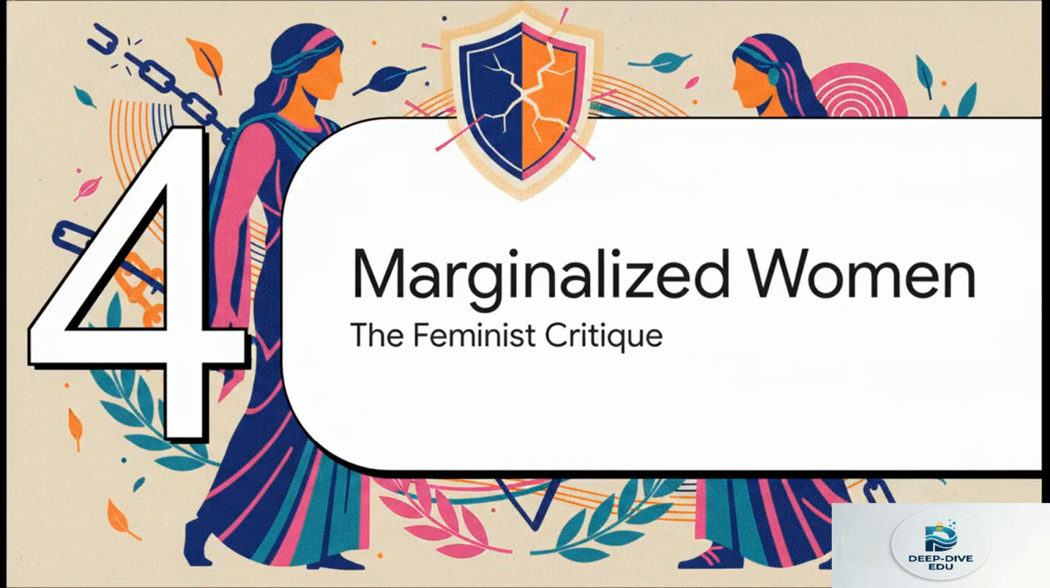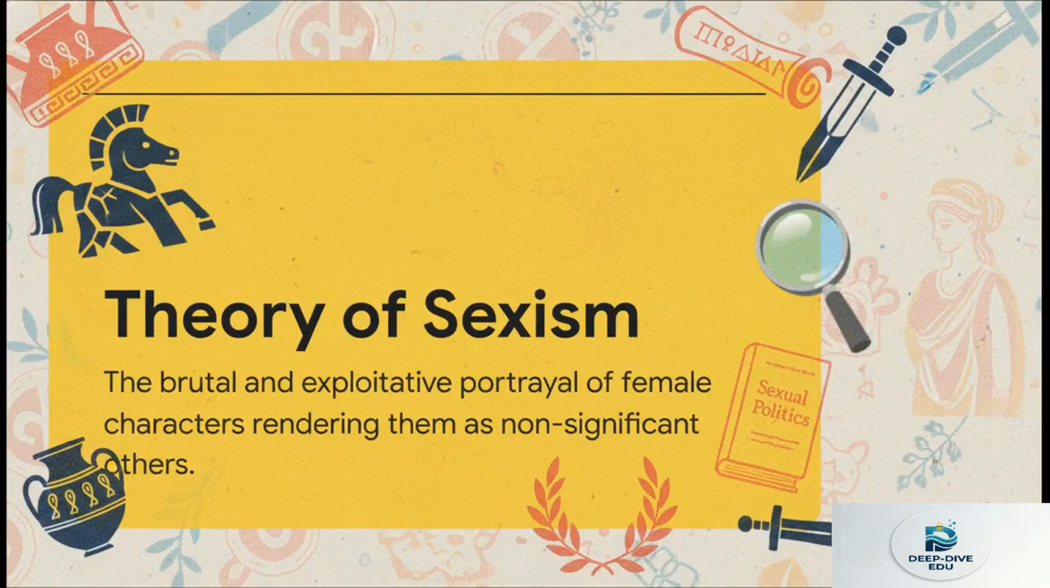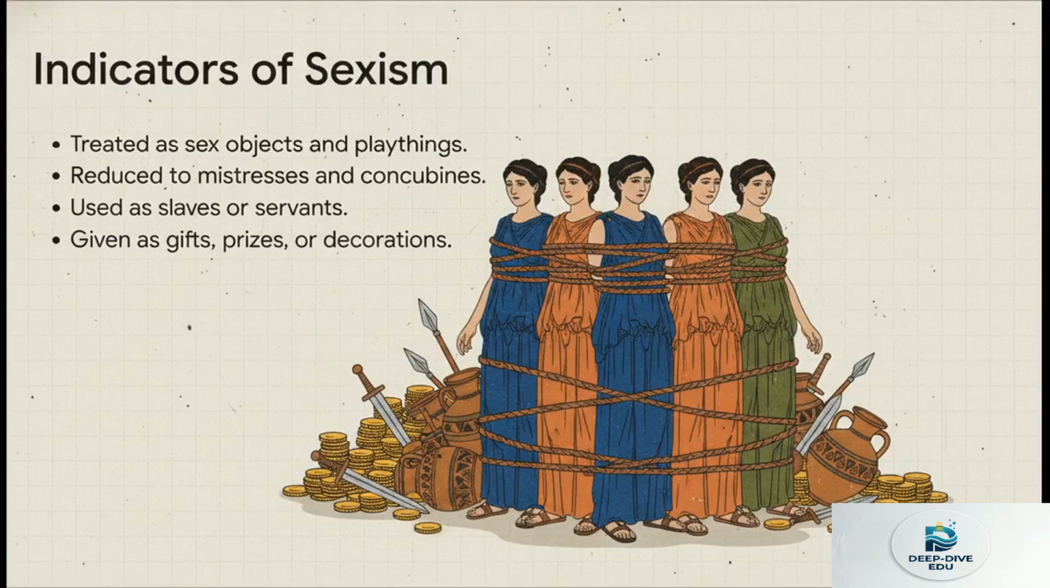Section 4. Trivialized and marginalized, the feminist critique. To see how this builds on that honor economy we just broke down, Simmet applies Kate Millett's theory of sexism from her 1969 work, Sexual Politics. Millett argued that male-authored texts often feature a really brutal and exploitative portrayal of female characters, basically pushing them to the margins and treating them as non-significant others. So Simmet combs through the actual text of the Iliad looking for indicators of this exact trivialization, marginalization, and stereotyping. And wow, the text provides some brutal, undeniable evidence for this.